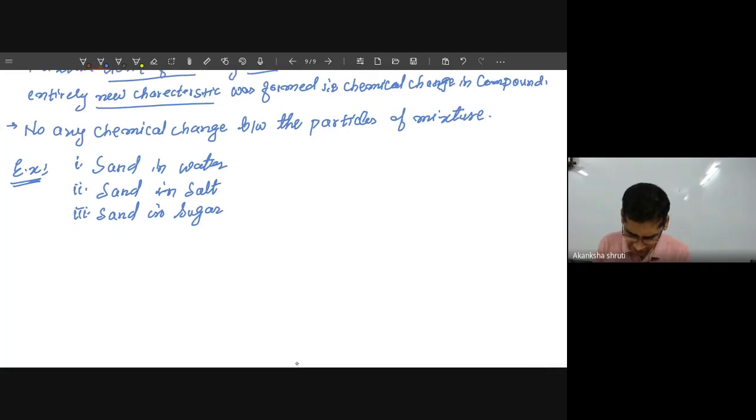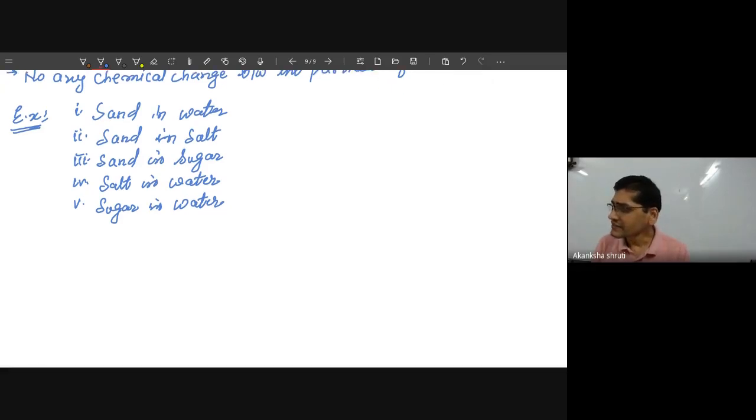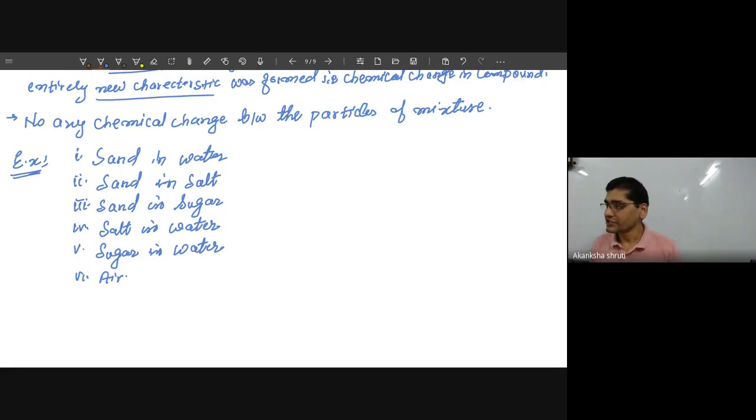I may take this salt in water. Likewise, you can mix so many things, say sugar in water. Even different gases are mixed together, that is forming the air. So these are the various mixtures.